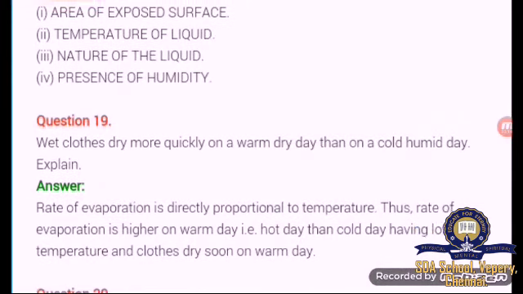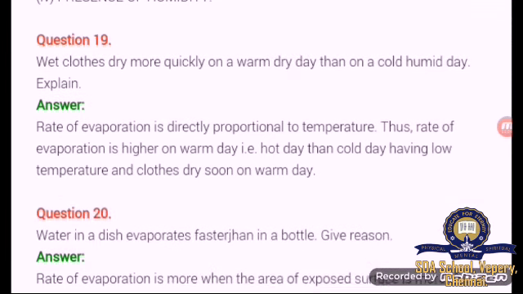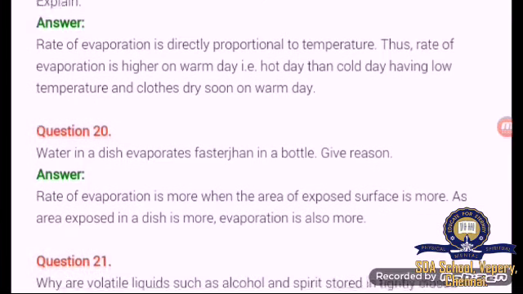Wet clothes dry more quickly on a warm dry day than on a cold humid day. Explain. Rate of evaporation is directly proportional to temperature. That's what we saw in the previous question also, right? It depends on temperature. Thus rate of evaporation is higher on a warm day, that is a hot day, than a cold day having lower temperature, and clothes dry soon on a warm day.